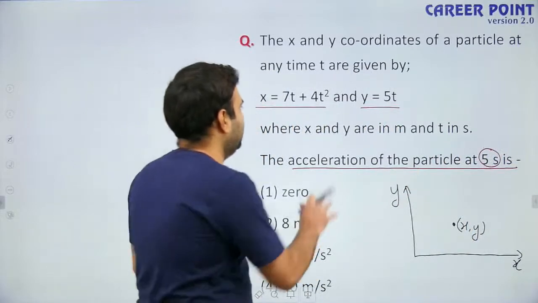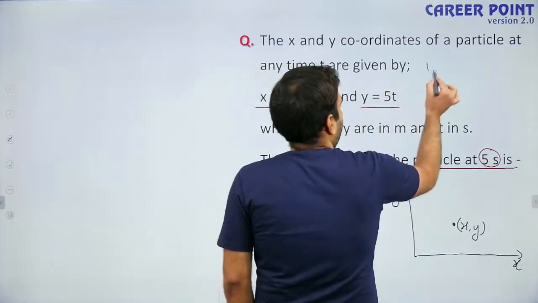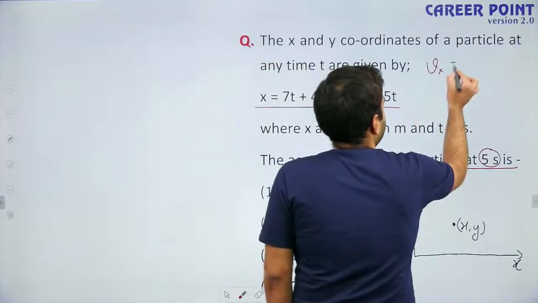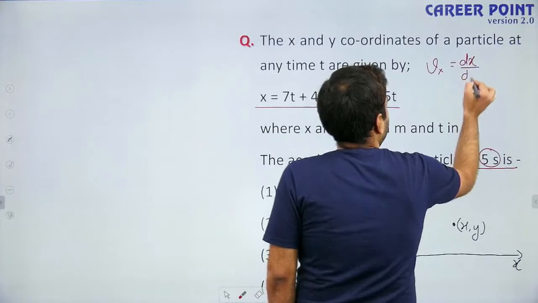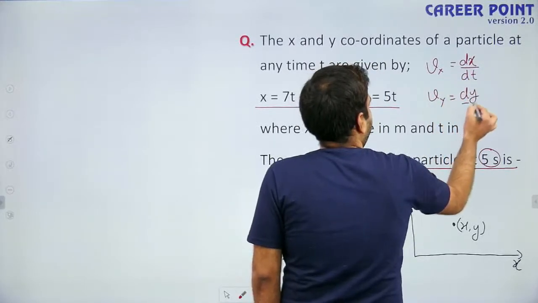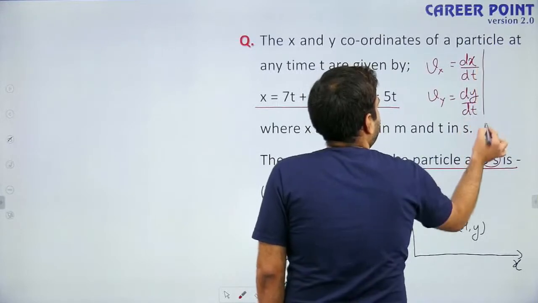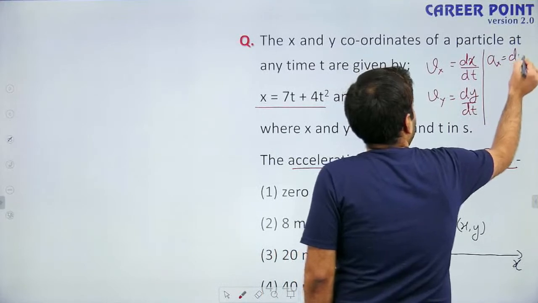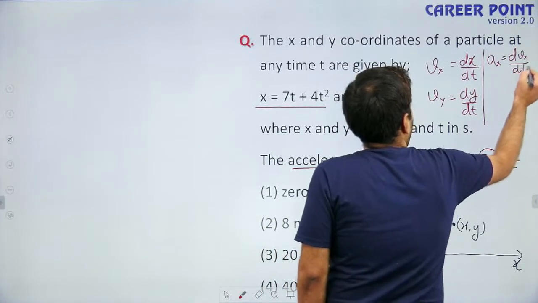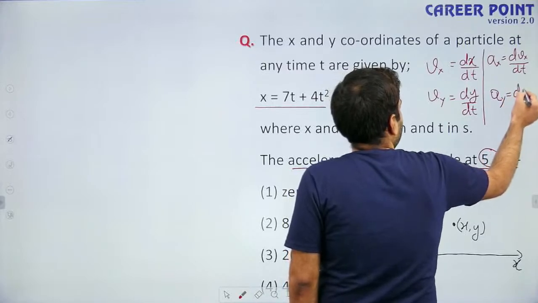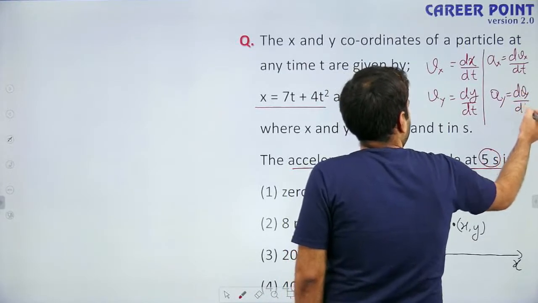So listen carefully, the concept that we are using: velocity in x direction, that means x component of velocity, is dx by dt, and y component of velocity is dy by dt. Similarly, x component of acceleration is dvx by dt, and y component of acceleration is dvy by dt.